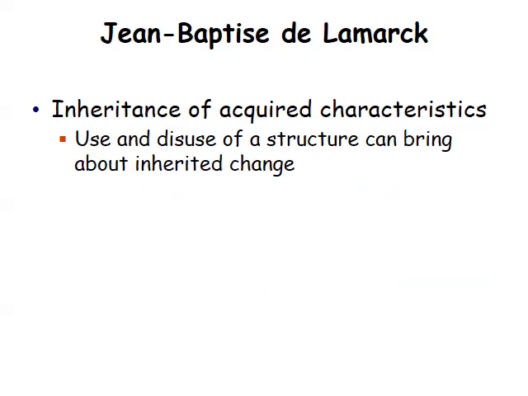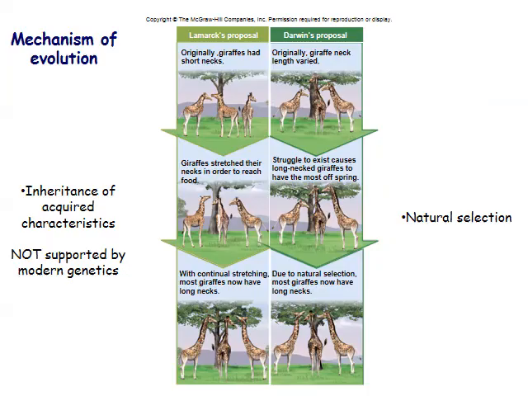Prior to Darwin's times, many scientists didn't notice that there were variations that occurred in organisms. Another researcher, Jean-Baptiste de Lamarck, attributed this change to the use and disuse of structure. So the use or disuse of a structure can bring about change over time. Based on his theory, originally all giraffes had short necks, and giraffes stretched their necks in order to reach food. And with continually stretching, now we have giraffes that all have long necks. This theory, however, is not supported by modern genetics and is called the inheritance of acquired characteristics.